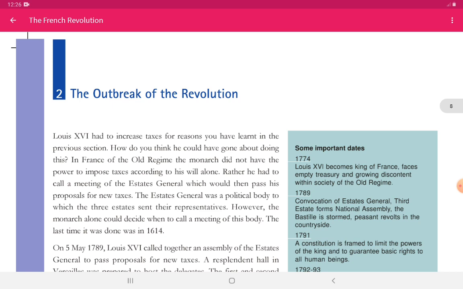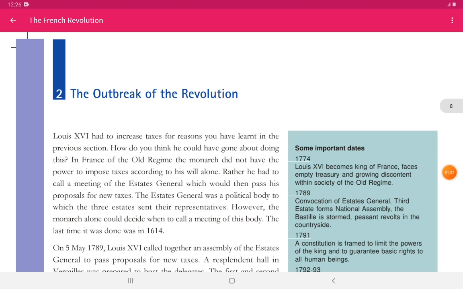Louis XVI had to increase taxes for reasons that we have already learned in our previous section. How do you think he could have gone about doing this? In France of the old regime, the monarch did not have the power to impose tax according to his will alone. He had to call a meeting of the Estates General, which would then pass his proposals for new taxes. The Estates General was a political body to which the three estates sent their representatives.